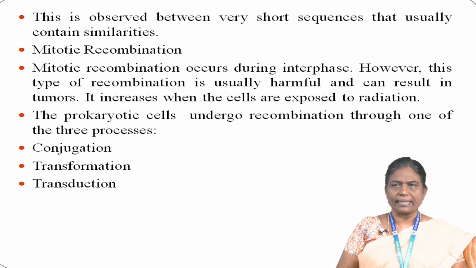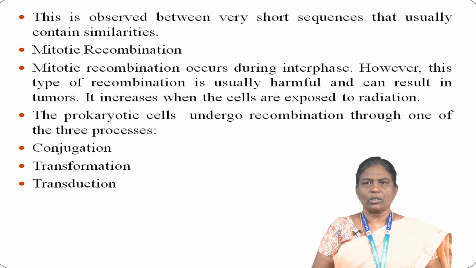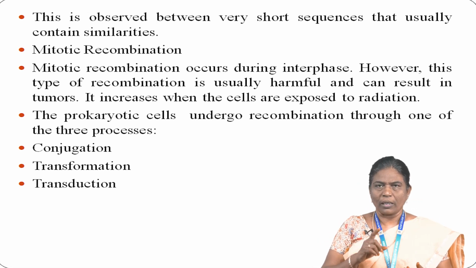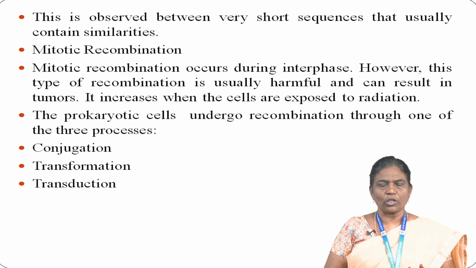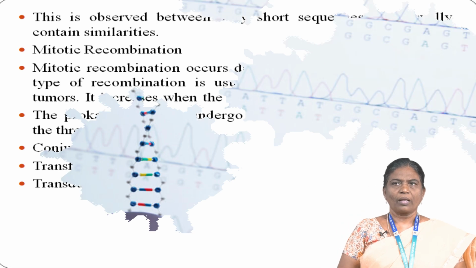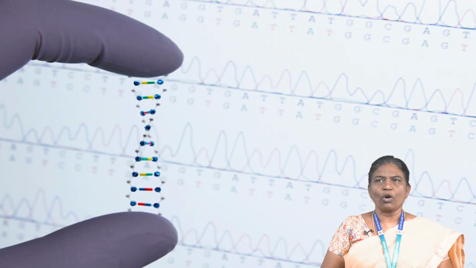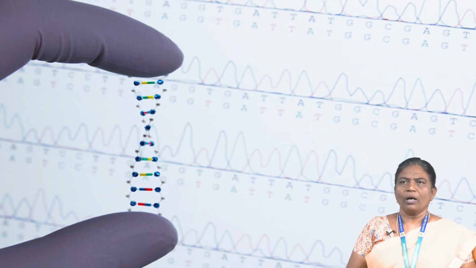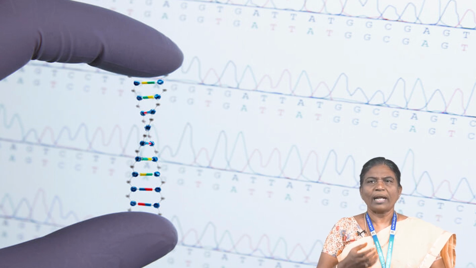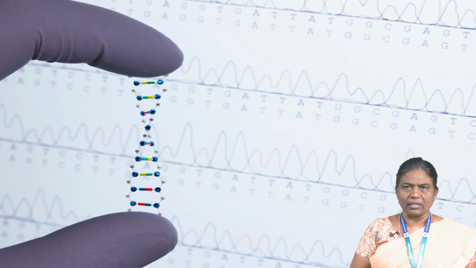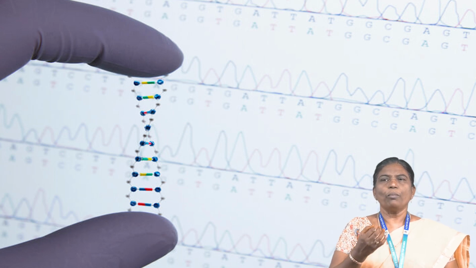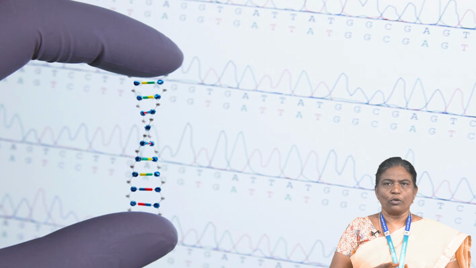In prokaryotic cells, recombination occurs through one of three processes: conjugation, transformation, or transduction. When we look at the recombination of linked genes, let us take the example of freckles and red hair. This happens in people because the genes for both are present on the same chromosome.